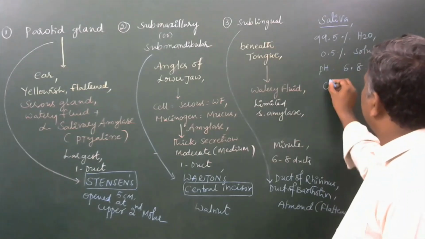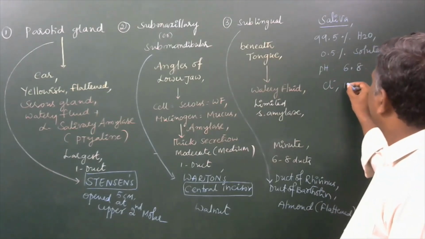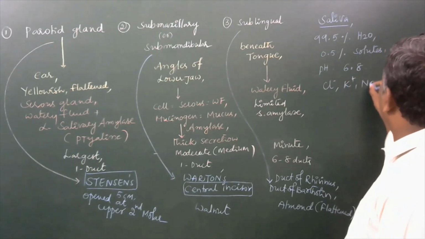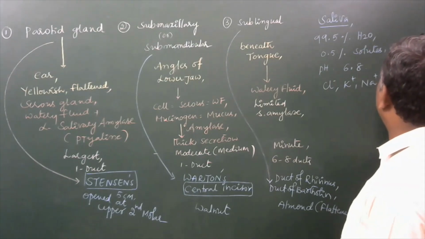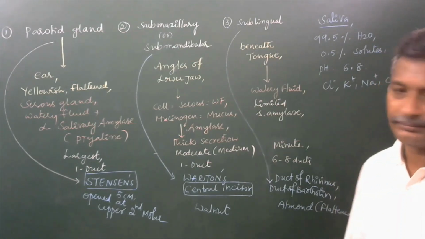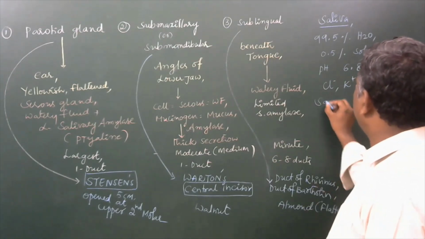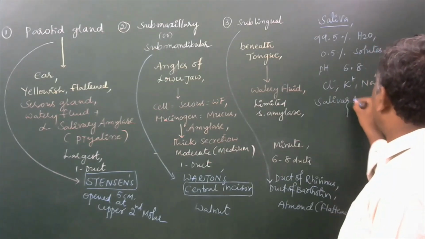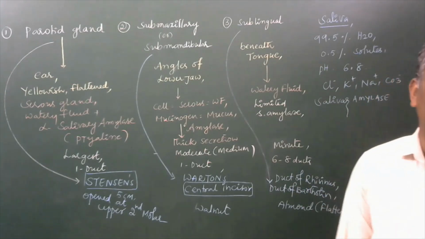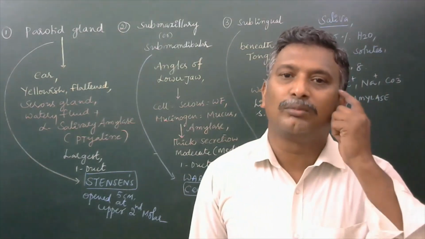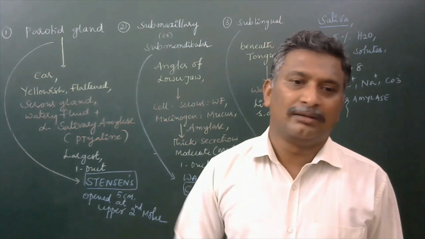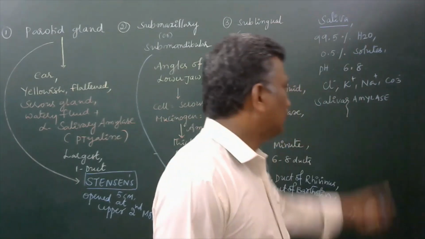Now Cl minus ion, K plus, sodium ions, bicarbonate, carbonate ions are also present in it. And especially salivary amylase. That salivary amylase, an enzyme, will work on carbohydrates, and finally carbohydrates are going to be digested partially in the buccal cavity of a human being due to the presence of this enzyme.